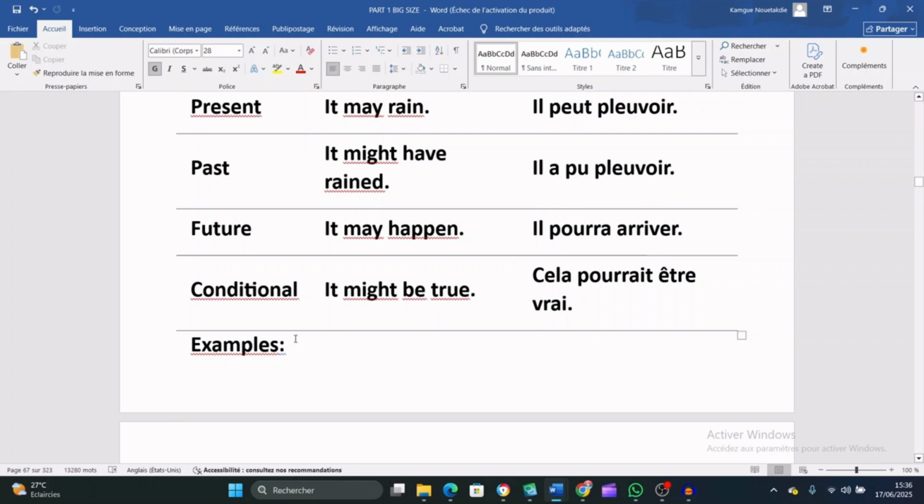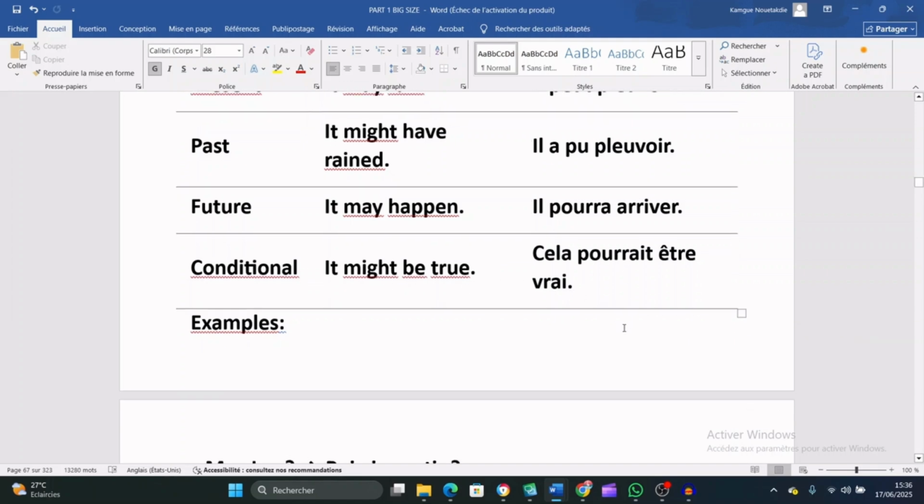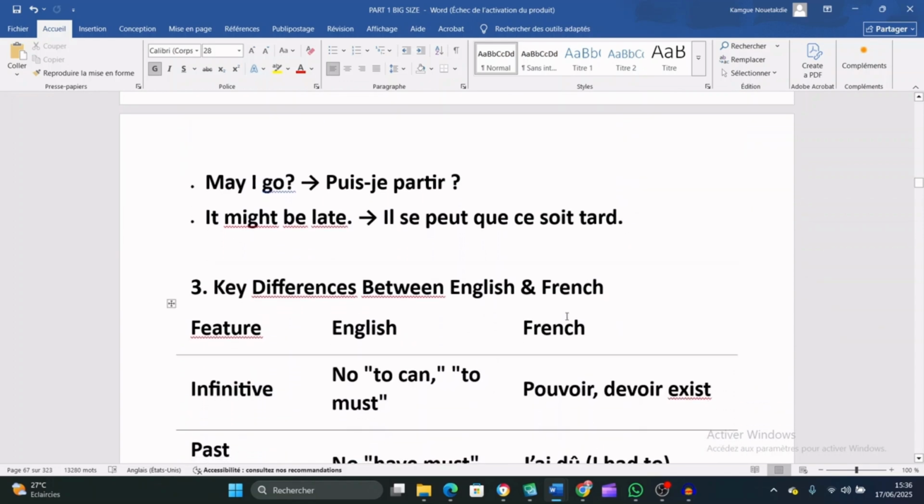Conditional, it might be true. Cela pourrait être vrai. Let's see some more examples. May I go? Puis-je partir? The next, it might be late. Il se peut que ce soit tard.